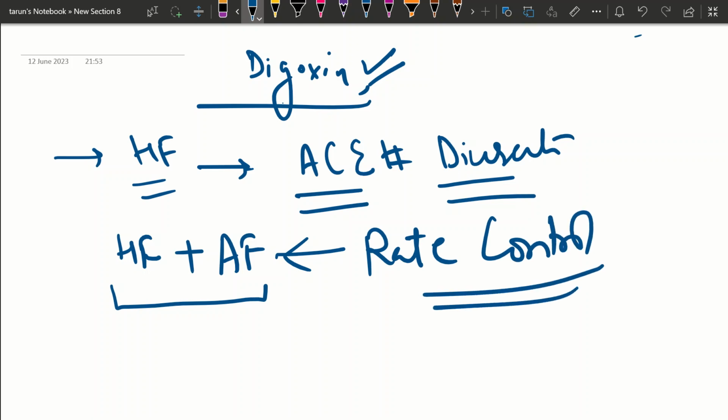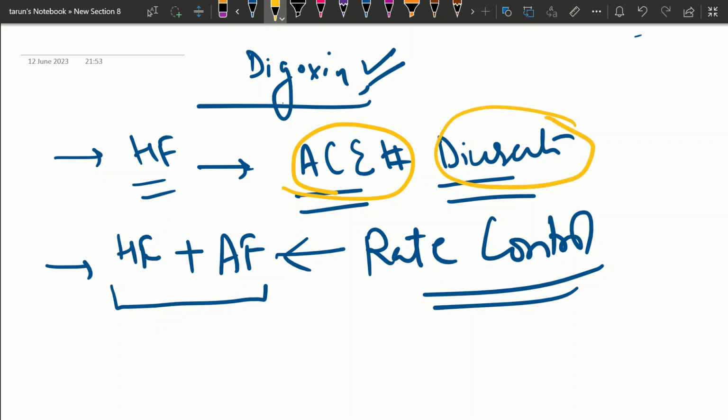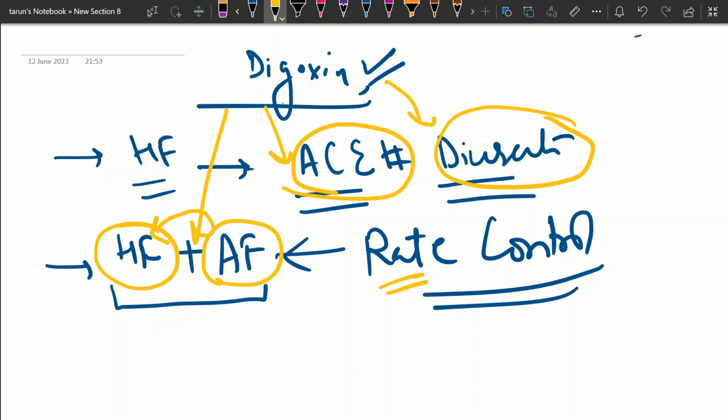So the two very important indications of digoxin are: the patient is not improving with ACE inhibitors and diuretics, and the patient requires rate control for atrial fibrillation along with heart failure.